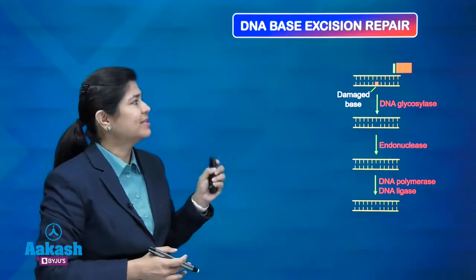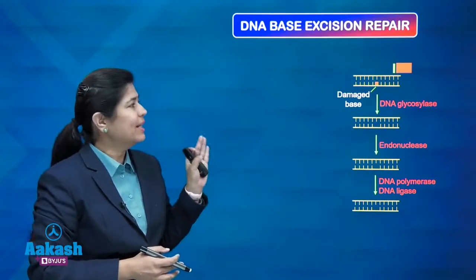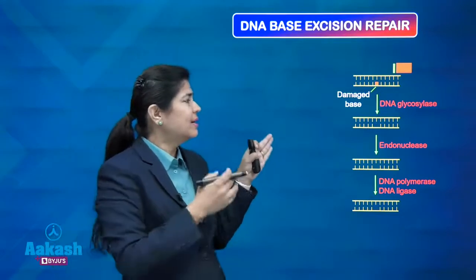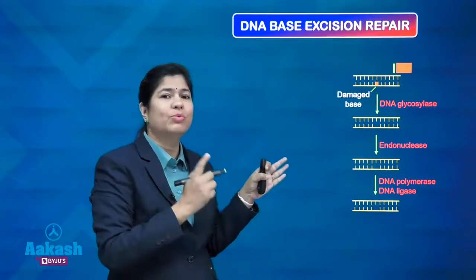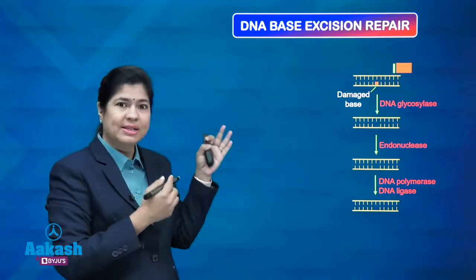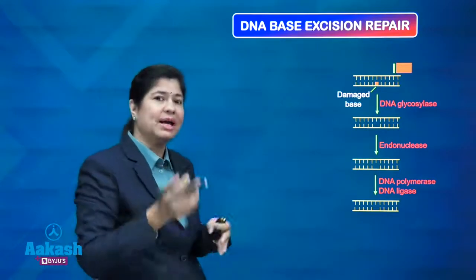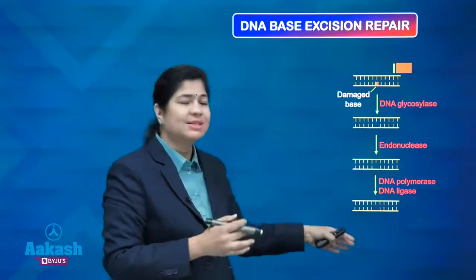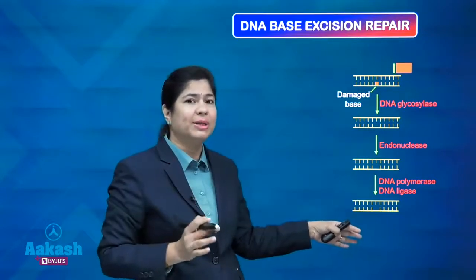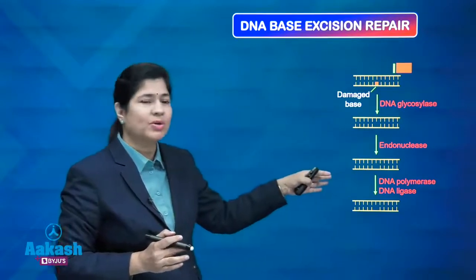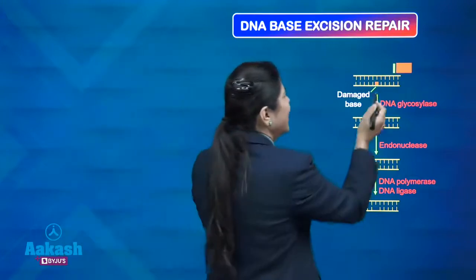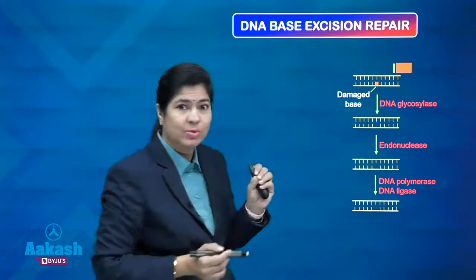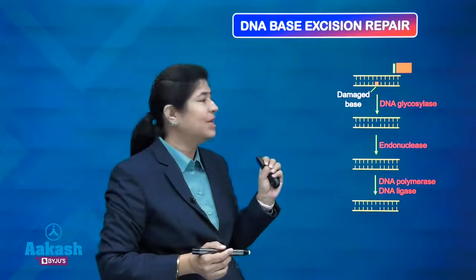Now, this is base excision repair. DNA base excision repair is when the base is damaged or we need to substitute only one nucleotide. There is a damaged base, it has to be removed and it has to be repaired. So, this process does not require any kind of DNA methylation. Let me explain this process very shortly. We have a damaged base which requires base excision repair, that is BER.